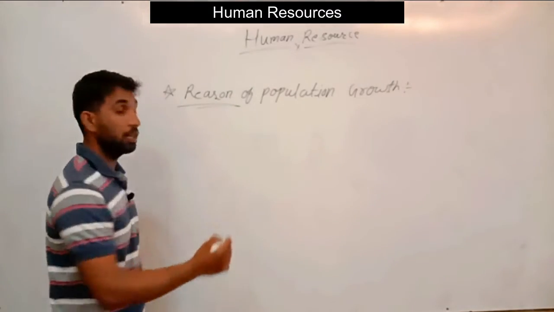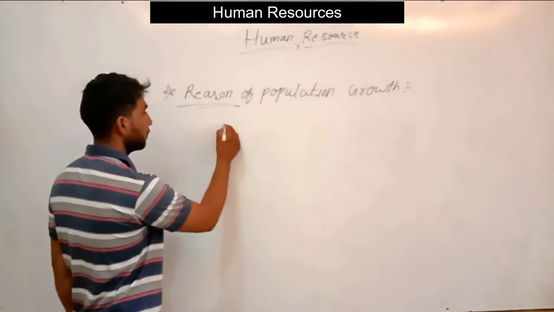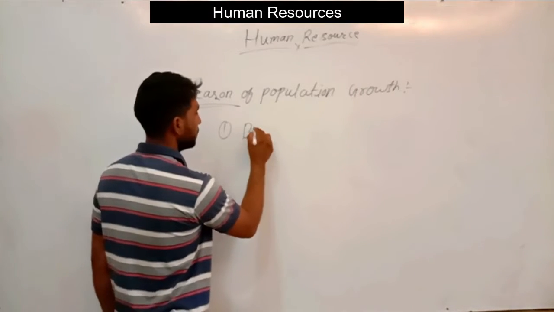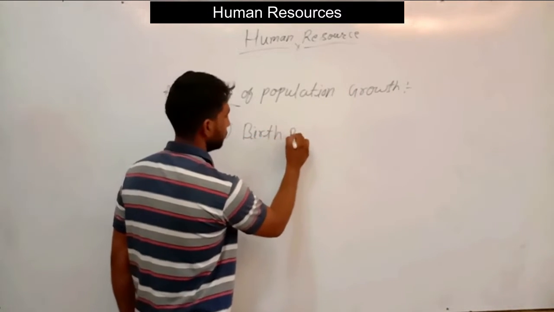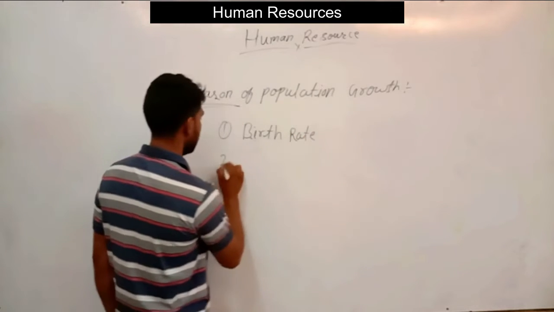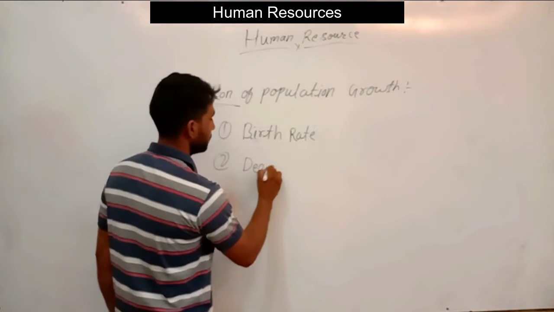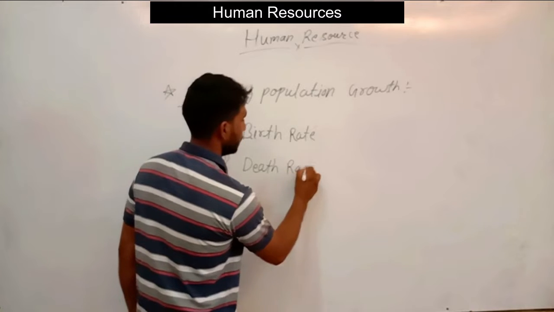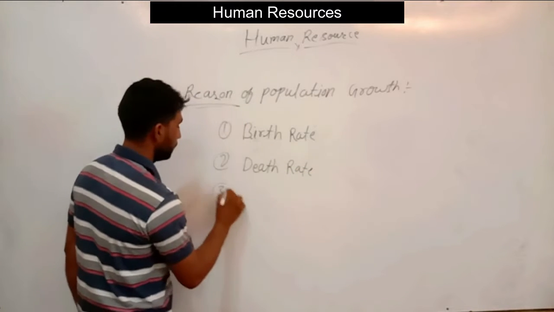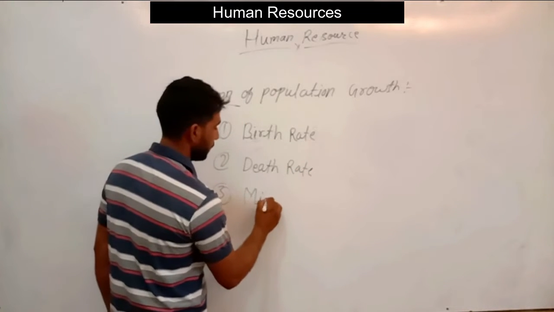The reasons are divided into three parts. First, birth rate, second, death rate, and third, migration.